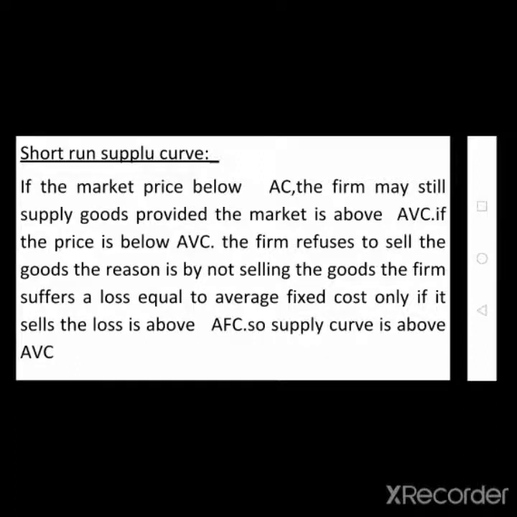And what is variable cost? Variable cost means raw material cost, labor wages, fuel and power, and transport charges. These are all called variable cost. If you produce more and more output, you need more and more raw material, so automatically raw material cost increases as the production quantity increases.